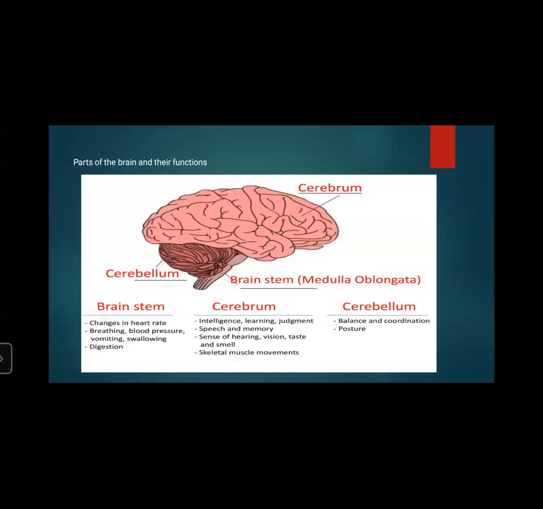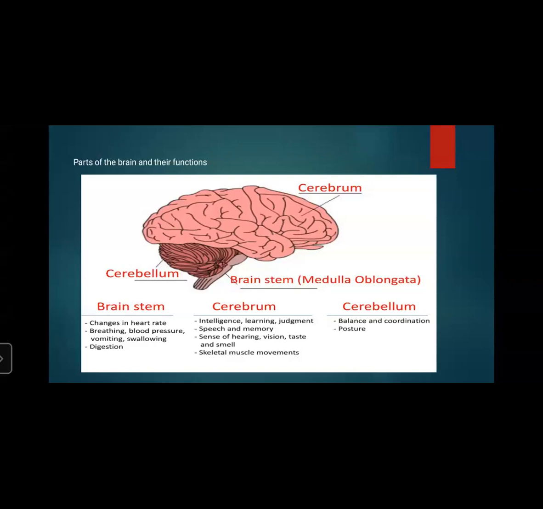In cerebrum, intelligence, learning, judgment, speech and memory, senses of hearing, vision, taste, and smell are there, and skeletal muscle movement. Then cerebellum, balance and coordination and posture. All these things come over here.